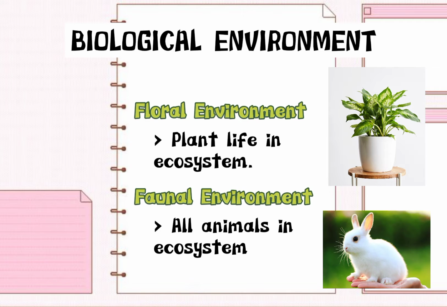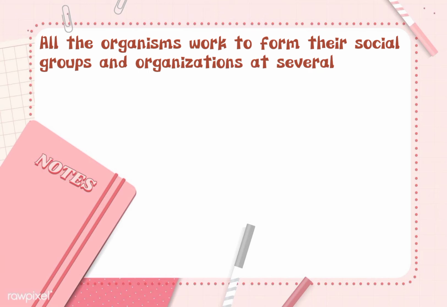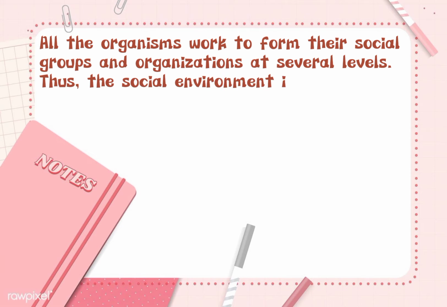They make their own food from sunlight and provide energy for the rest of the ecosystem. The faunal environment is all the animals in an ecosystem. All the organisms work to form their social groups and organization at several levels. Thus, the social environment is formed.